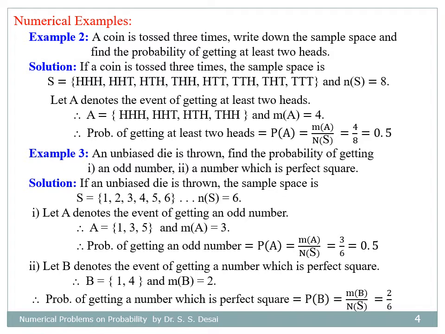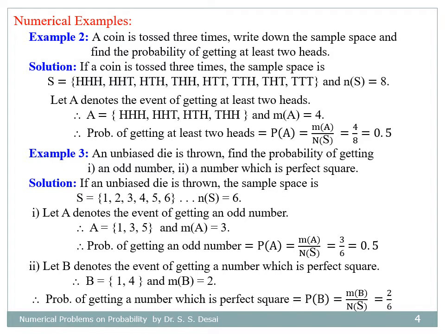First one is we may have heads on all three coins. We may have tails on all three coins. The third possibility is we may have two heads and one tail, so that can be written in three different ways. And the fourth possibility is one head and two tails, so that also can be written in three different ways. Therefore, in all, we may have 8 different possible results, and hence number of possible cases in this trial is 8.